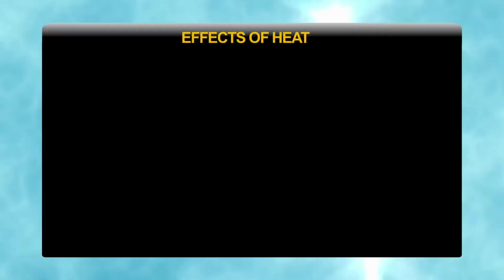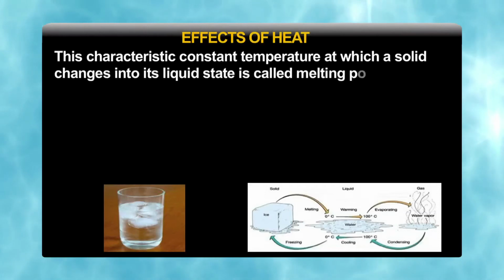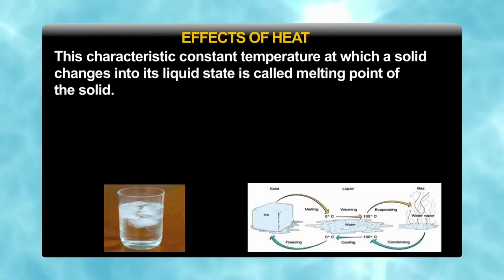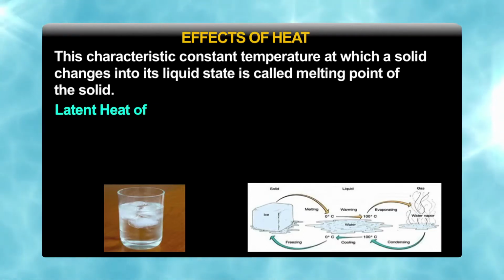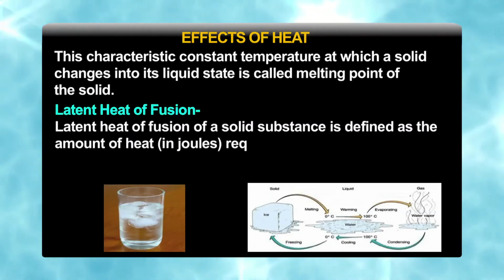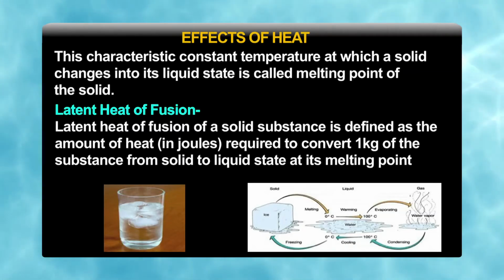Now, melting point. This characteristic constant temperature at which a solid changes into the liquid state is called melting point of solid. The heat that is transferred to the substance during melting is called latent heat of fusion. Latent heat of fusion of a substance is defined as the amount of heat required to convert a unit mass of substance from solid to liquid state at its melting point.